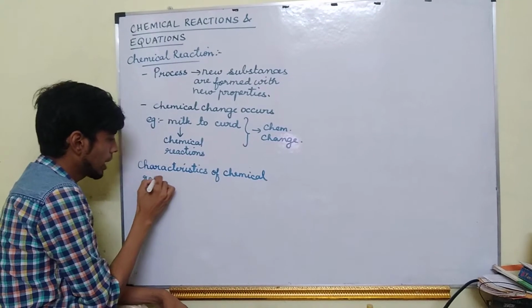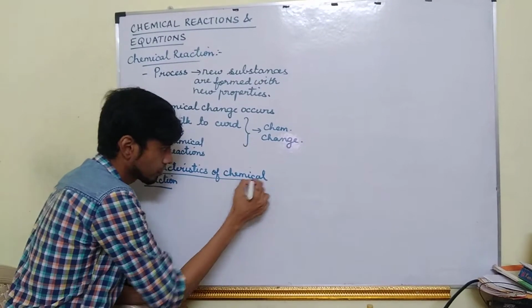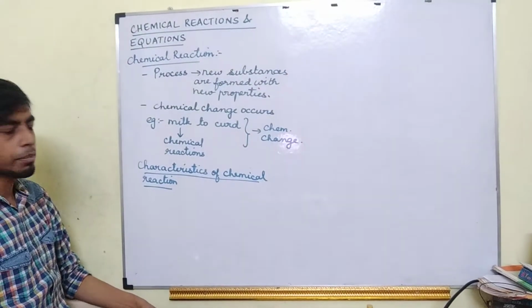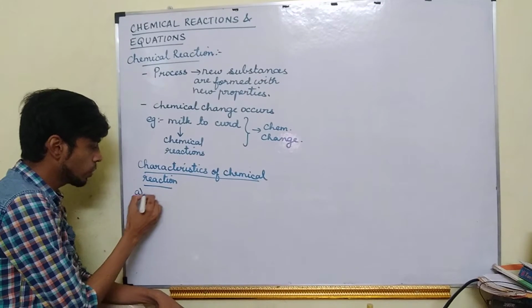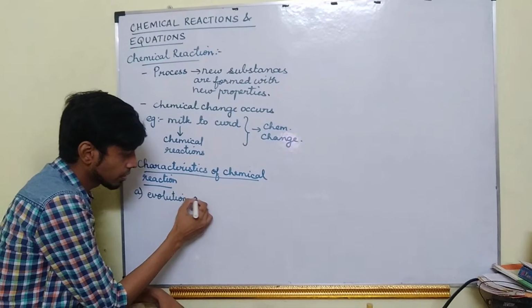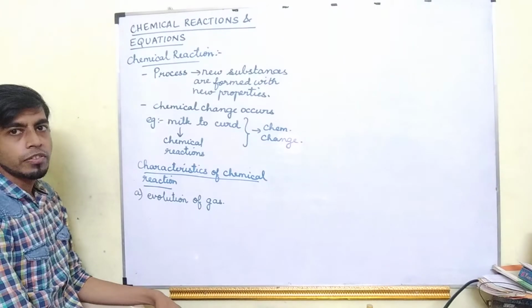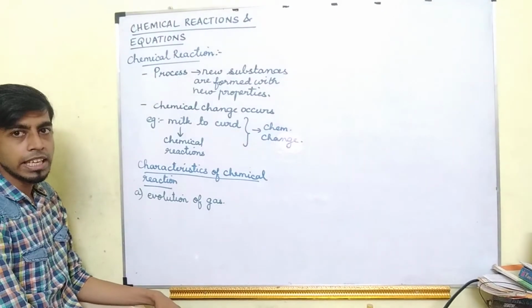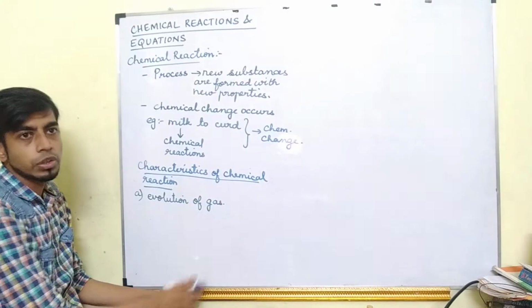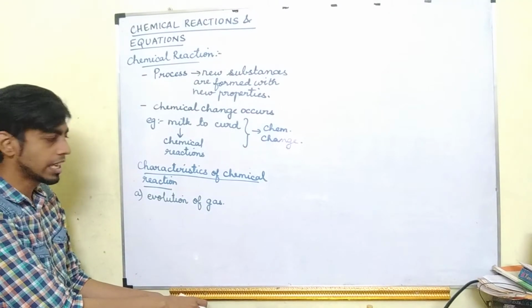What are the characteristics of a chemical reaction? The first one is evolution of gas. If gas is released during any reaction, we can say that a chemical reaction has taken place.